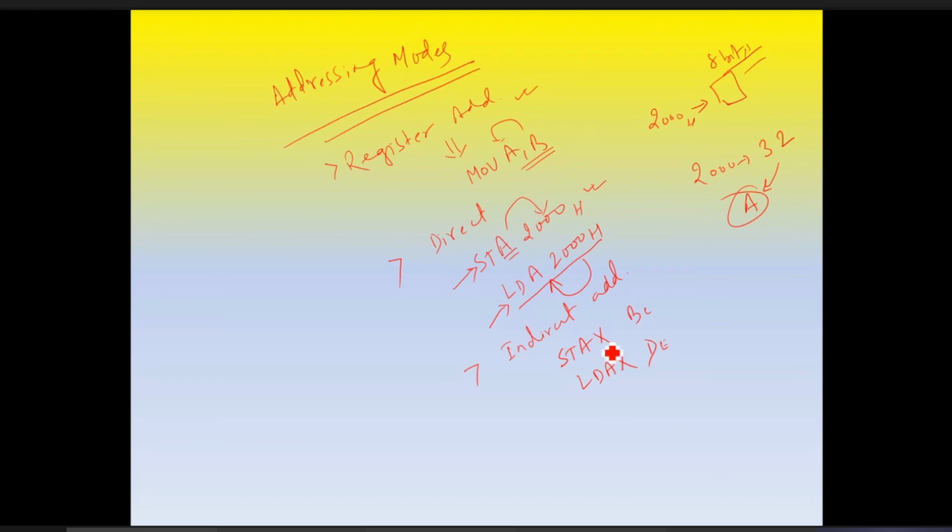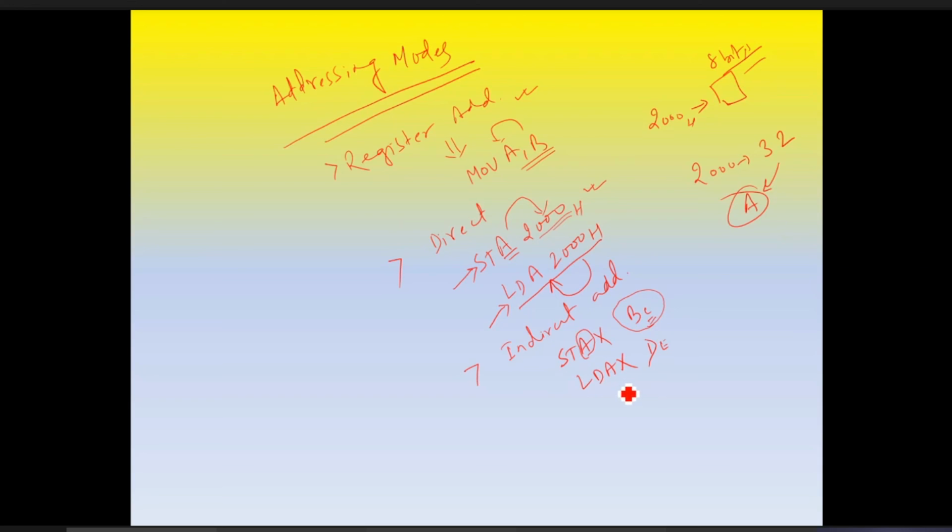STAX B means the content of the accumulator we are not moving to the register pair itself. We are moving to the address which is stored in the register pair. Maybe here also 2000. But this is the way of writing. STAX B: the content of the accumulator we are storing at the location which is stored in register pair BC.